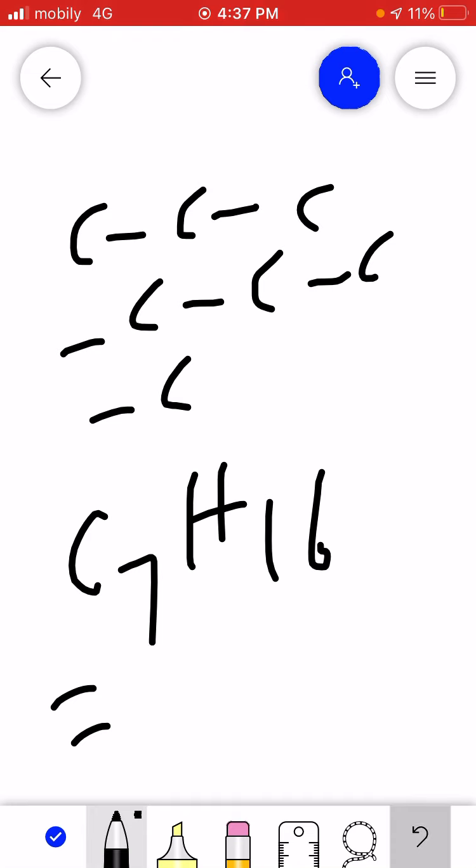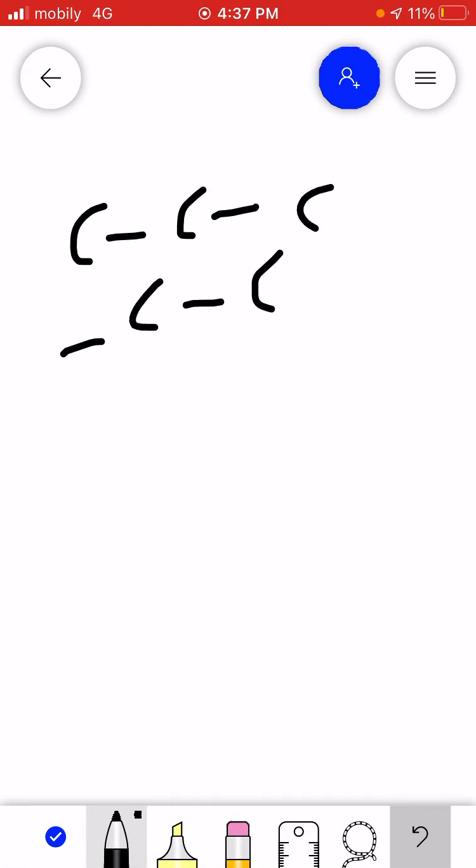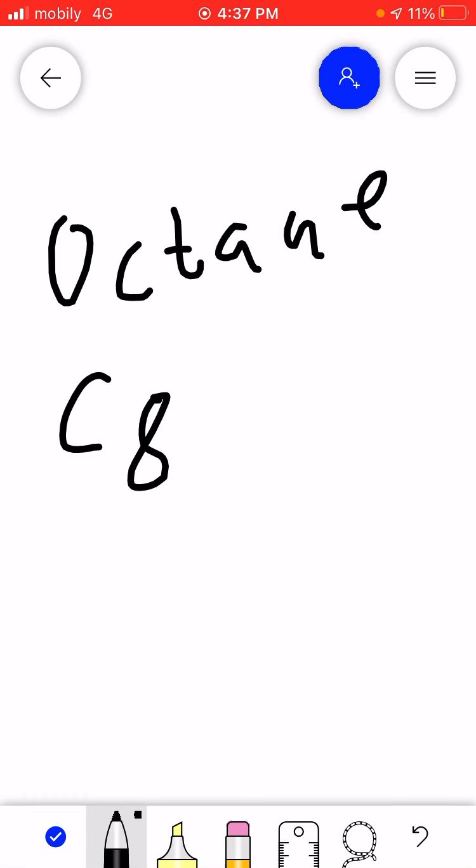What about when we say octane? How do we understand that conceptually? Well, think about it. There's going to be 6 in the middle. So octane we understand it's a C8, all right? We know that there are carbons in the middle. That means 6 carbons, and 2 hydrogens for each one in the middle.